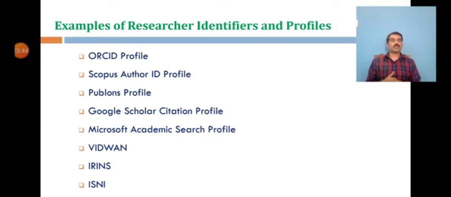There are various tools or platforms where researchers can register to get a unique identification number or create an individual profile to connect with the networked society, work in a collaborative mode and share their research output. Such a unique identifier makes scholarly communication more discoverable and highly visible in the global network, and all the publications of a particular researcher will come together. Following are some of the major tools available in the publishing world to identify and reach the research work of an individual researcher, and they act as persistent identifiers throughout their academic activities.